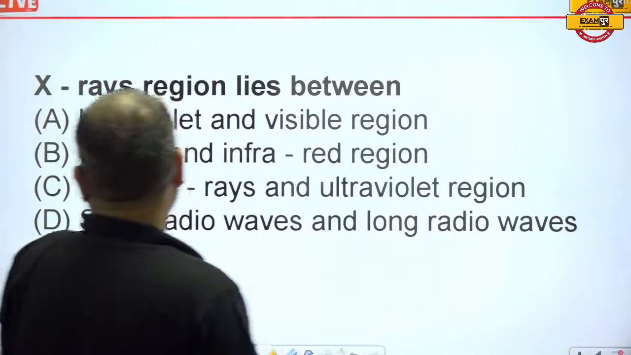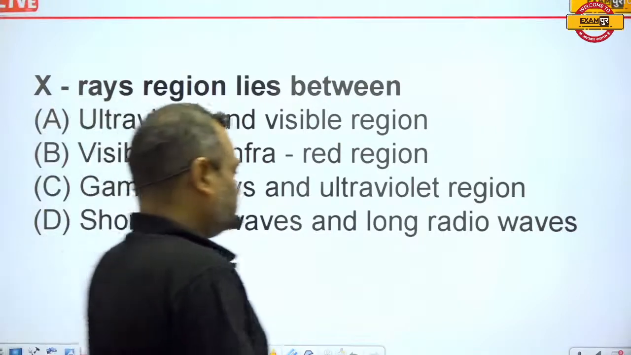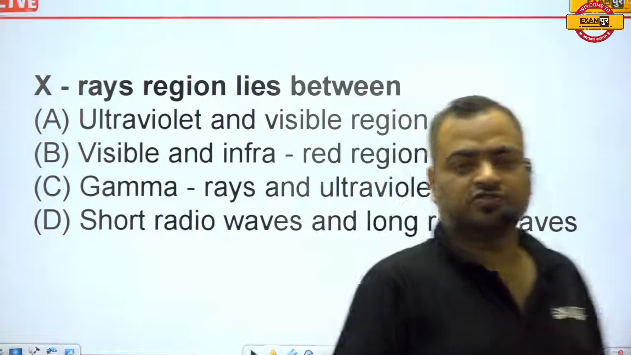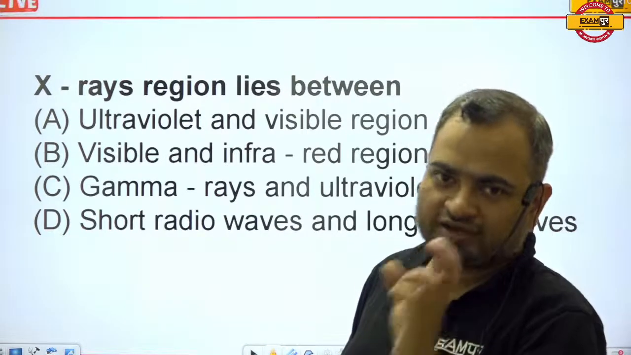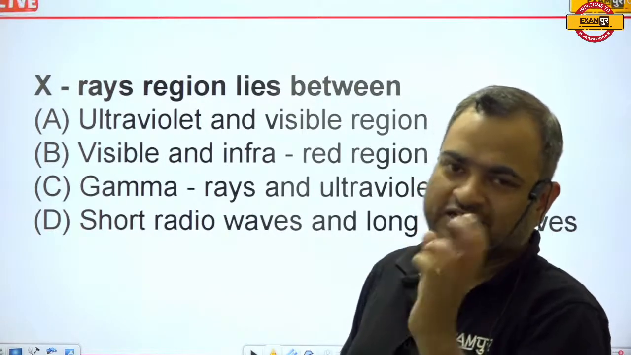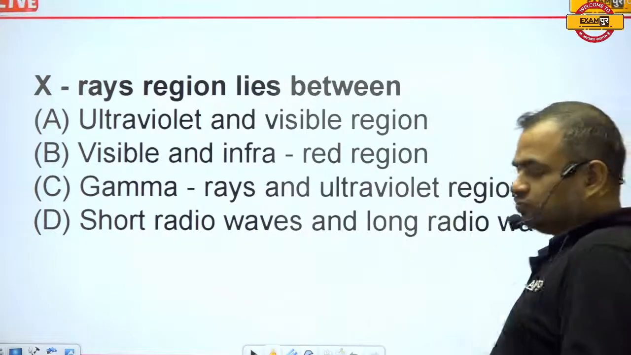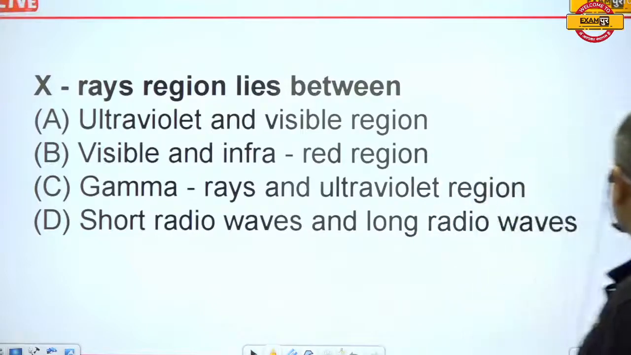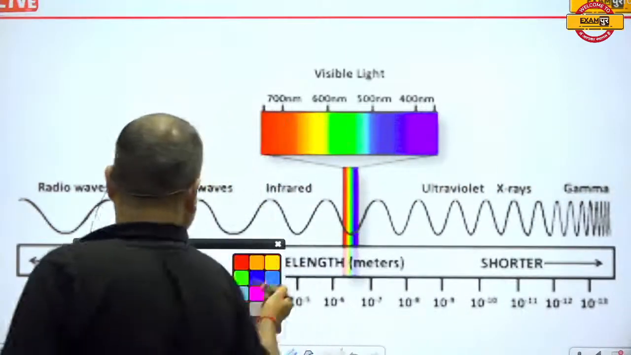So the new question is, X-rays region lies between. First of all, we must see the electromagnetic spectrum to understand the basic concept behind this. Then you will be able to answer very easily. So, guys, this is the spectrum.